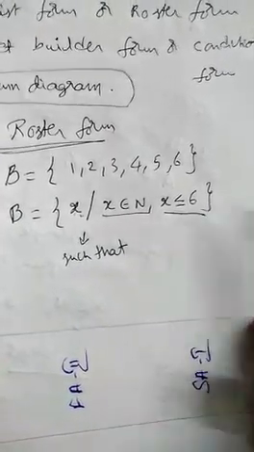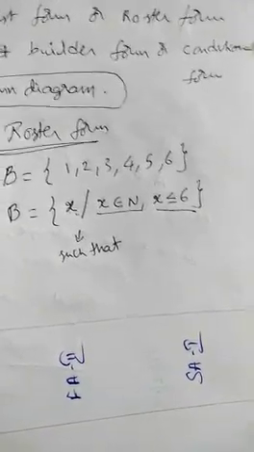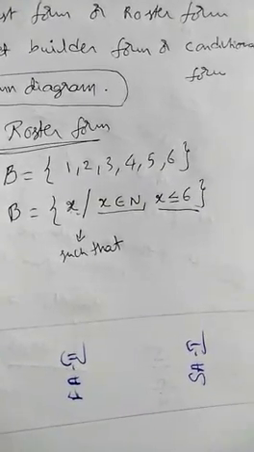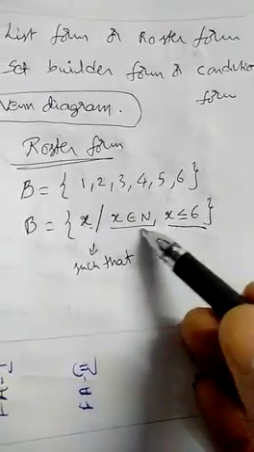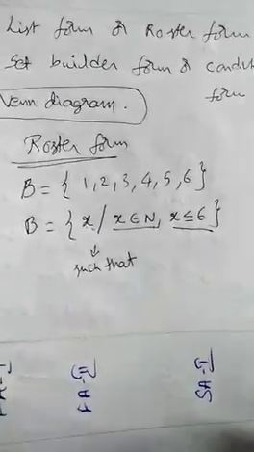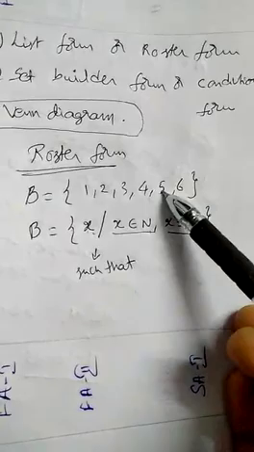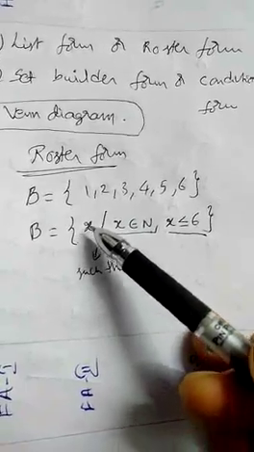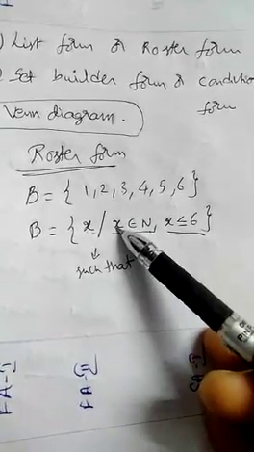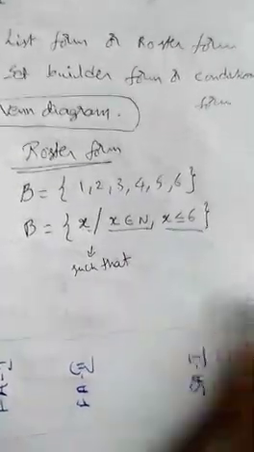Less than or equal to 6 in the sense, you may get 5, 4, 3, 2, 1, 0, minus 1, minus 2, minus 3, anything will go on, even 5.5 and 4.5 will come, because I used only the condition less than 6. But here I mentioned one more thing, belongs to N. That means it must be a natural number and less than or equal to 6. What elements will come? 6 will come, 5, 4, 3, 2, 1. Such elements you are collecting as X. So this X can be 1, 2, 3, 4, 5, 6. So here you should write a perfect condition.